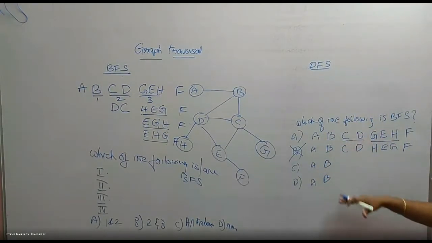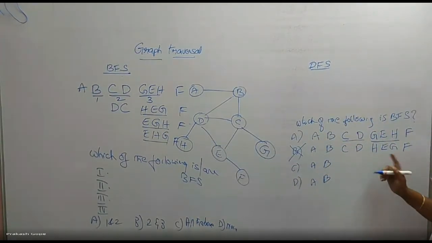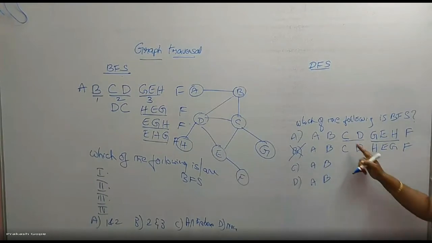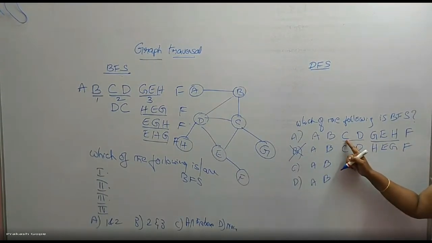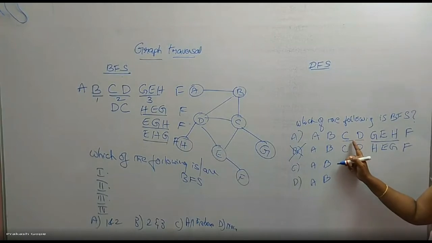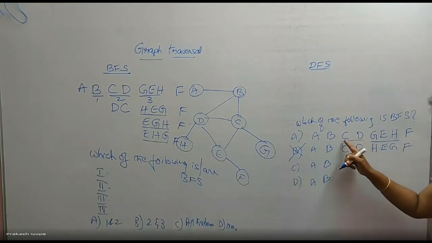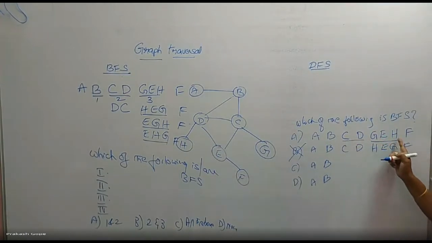If a question is given like this, you should follow the queue logic also. Whichever you visited first in the level which are at a distance of 2, you should follow the same model here also. First C's adjacents, then only D's adjacents. And when I come to the next level, first G's adjacents, then only E's adjacents, then only H adjacents.